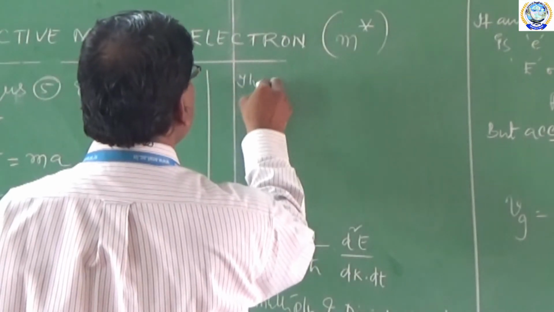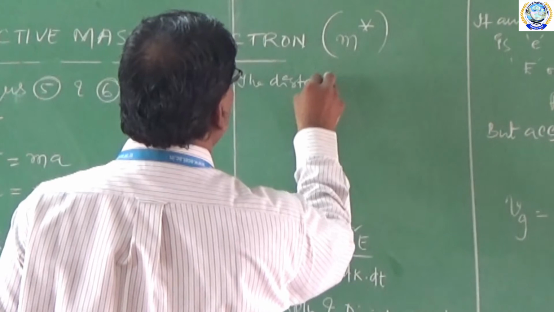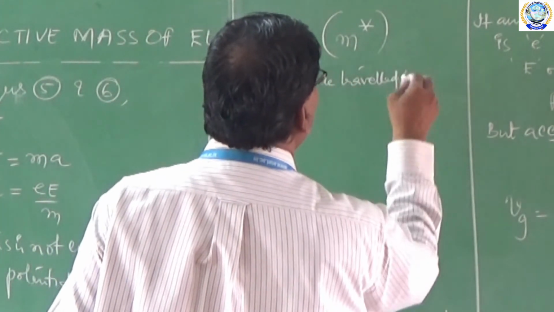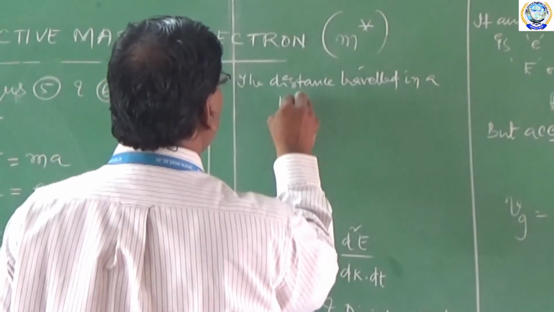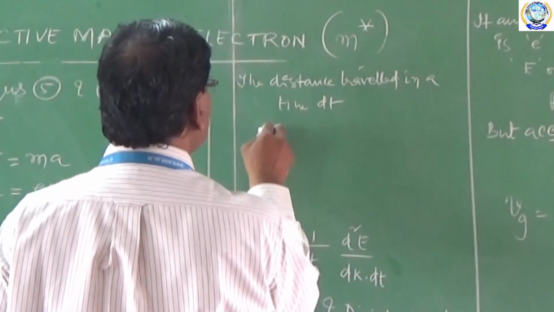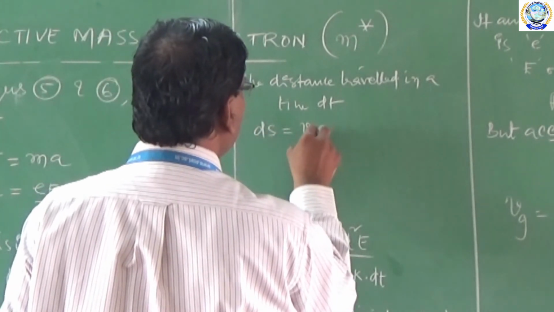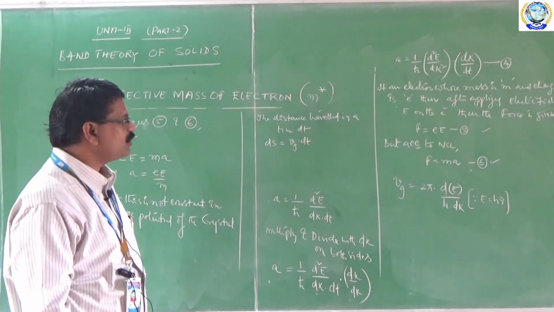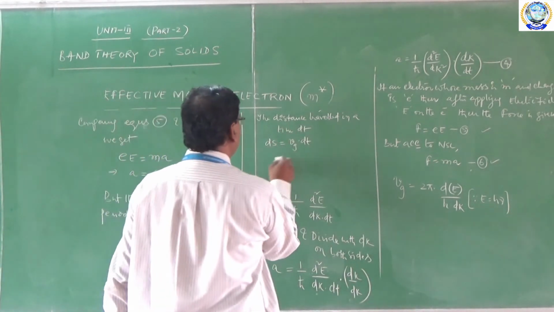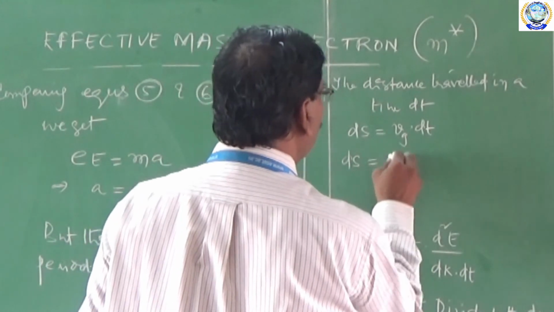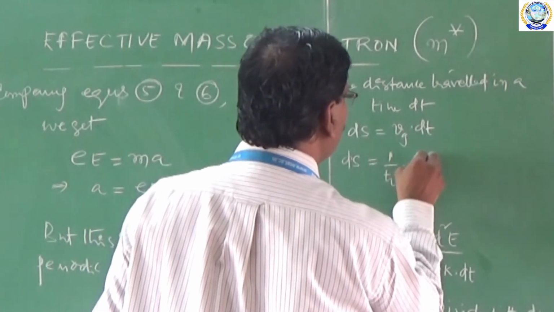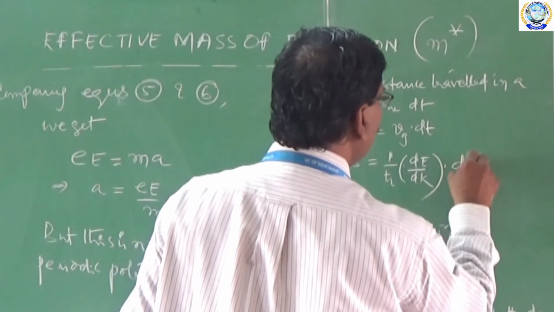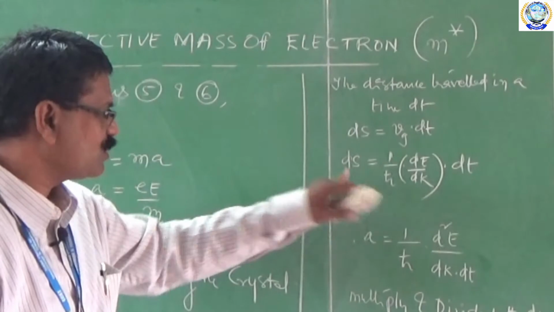The distance traveled in a time dt can be written as ds is equal to Vg into dt. We know that Vg is equal to 1 by h cross into dE by dk. Therefore, substituting here, ds is equal to 1 by h cross into dE by dk into dt.